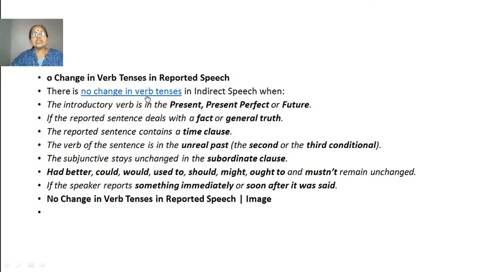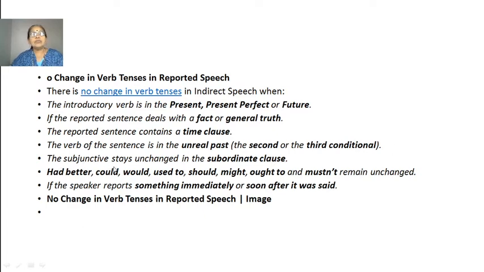There is no change in verb tenses in indirect speech when the introductory verb is in the present, present perfect or future. If the reported sentence deals with a fact or general truth, just now I told you, the reported sentence contains a time clause. The verb of the sentence is in the unreal past, the second or the third conditional. Okay.